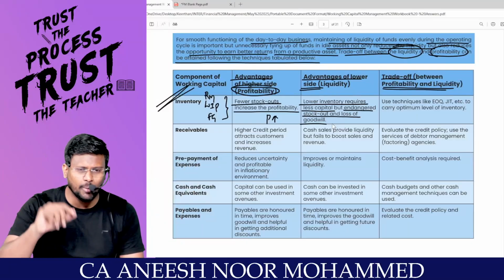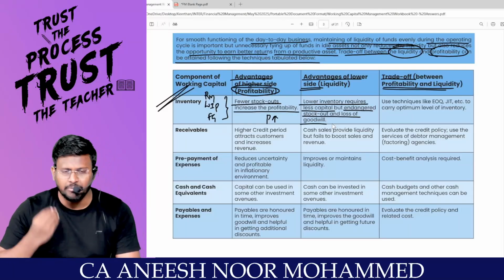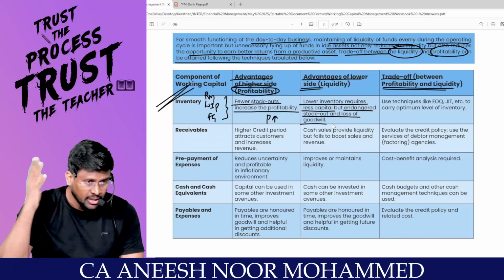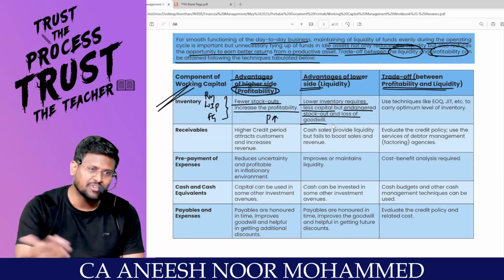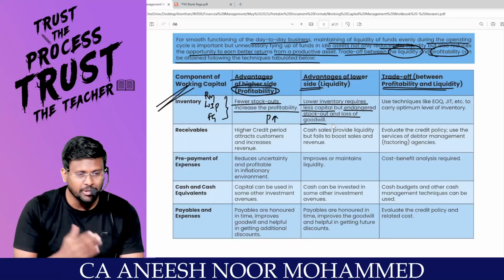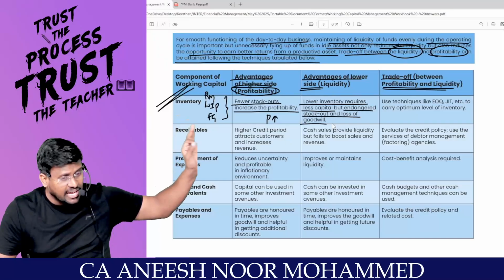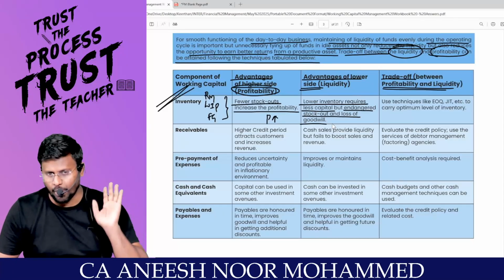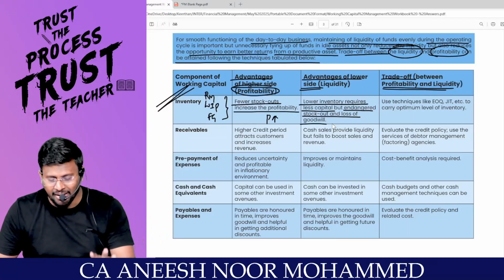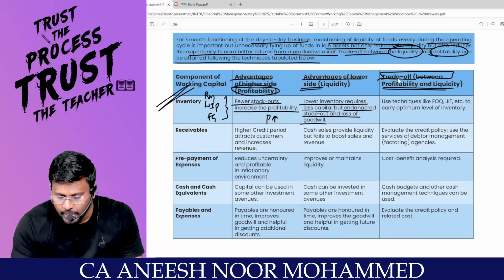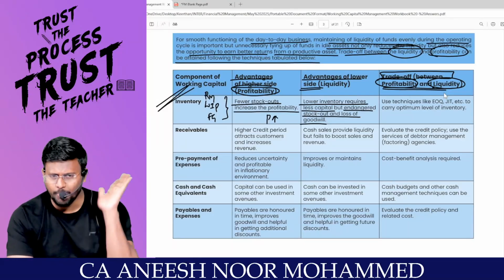He will supply the raw material, because minimum lead time and maximum lead time is there in costing, right? He will supply within minimum lead time or emergency purchase of, sir, 10 to 15 days. Let the raw material come, I will manufacture for you, after that I will supply you. He will say, go away, because my business will be lost. So if I keep higher raw material, then also problem. If I keep zero raw material or lower raw material, then also problem. Then I have to keep a trade-off between profitability and liquidity. My profitability should not be affected and also my liquidity should not be affected.